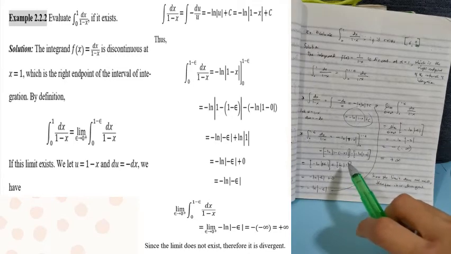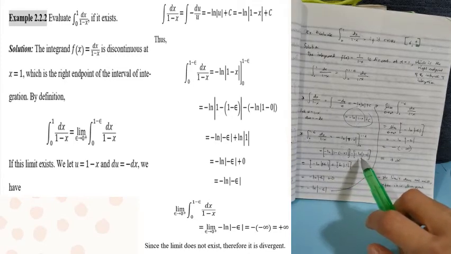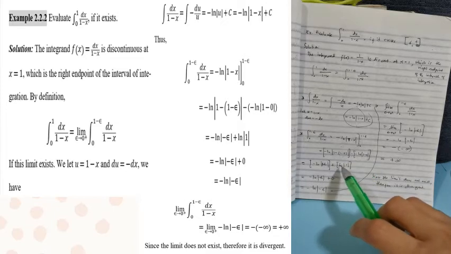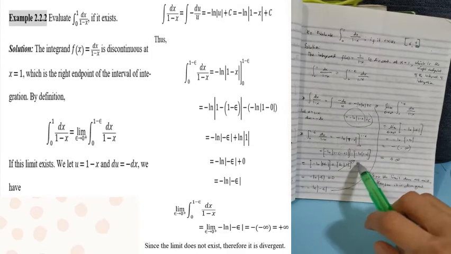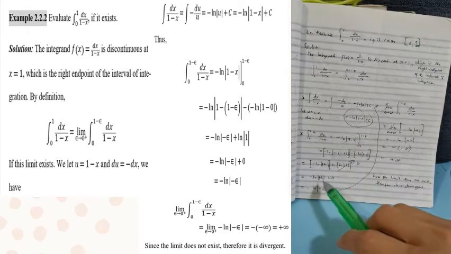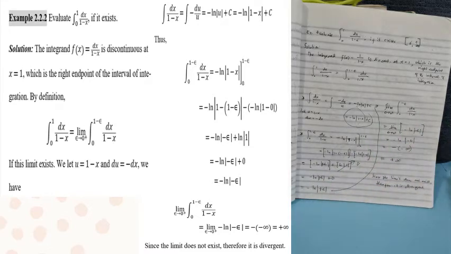Minus the negative ln of 1 minus 0, which is the negative ln of 1, and ln of 1 is equal to 0. So this becomes negative ln of positive epsilon.